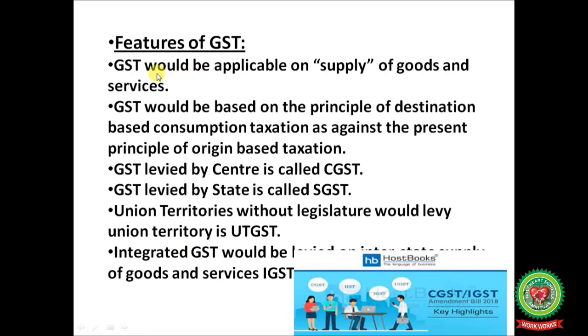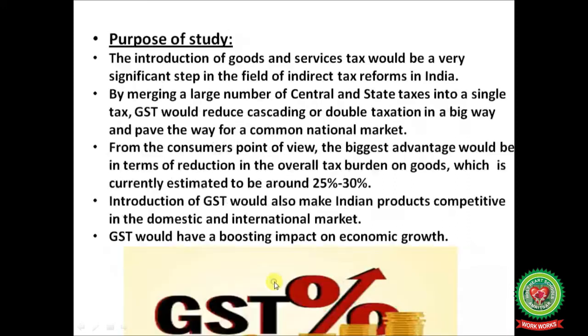Features of GST. GST would be applicable on supply of goods and services. GST would be based on the principle of destination based consumption taxation as against the present principle of origin based taxation. GST levied by the center is called CGST and GST levied by the state is called SGST. Union territories without legislature would levy union territory GST, known as UTGST. Integrated GST on goods and services is IGST.